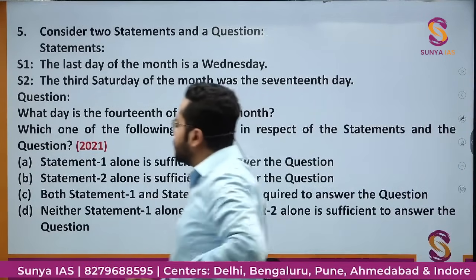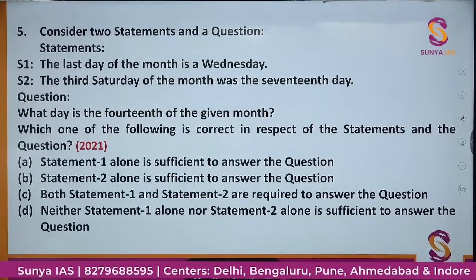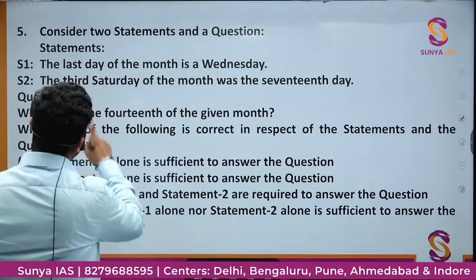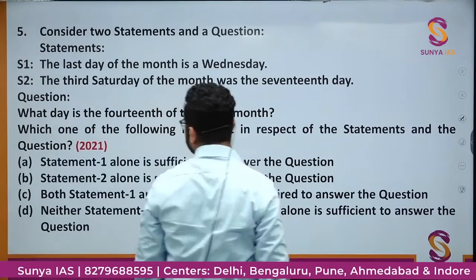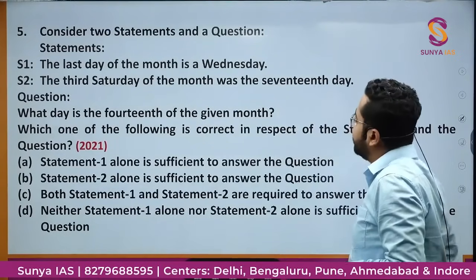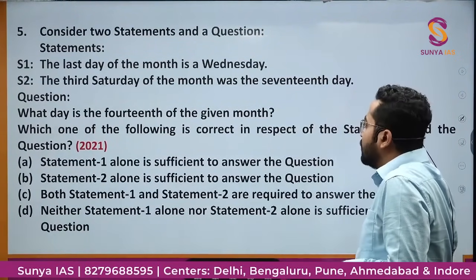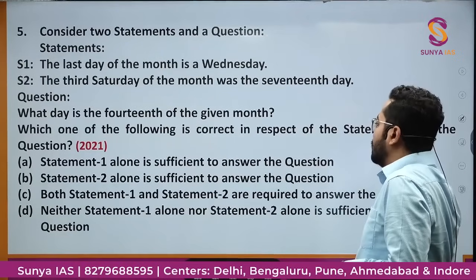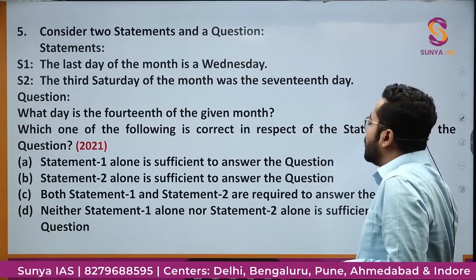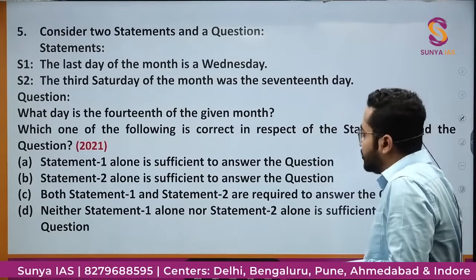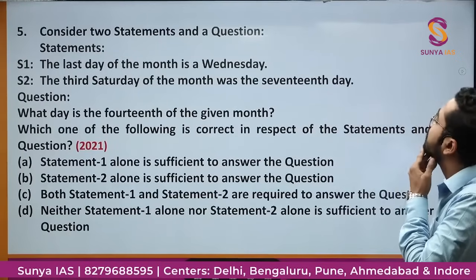This question was again asked in the year 21. Consider two statements under the question. Statements: the last day of the month is a Wednesday. The third Saturday of the month was the 17th day. What day is the 14th of the given month? Okay? Which option is correct?